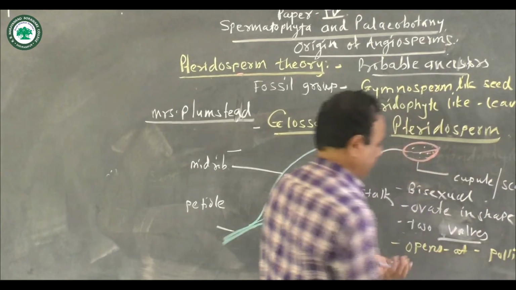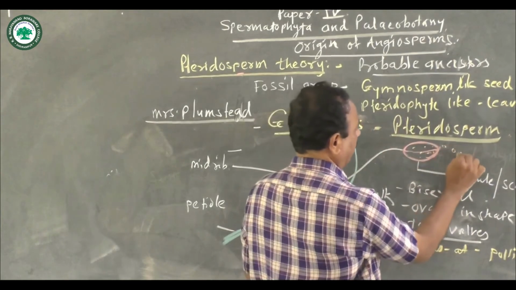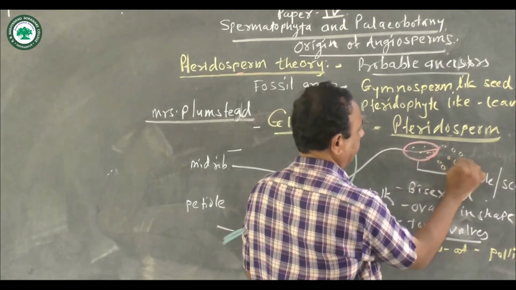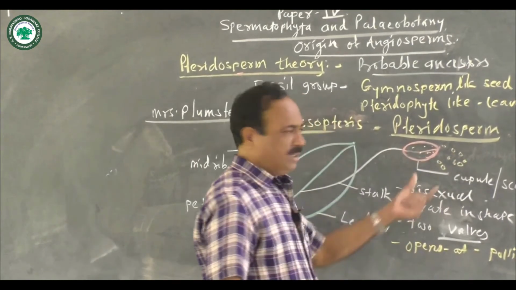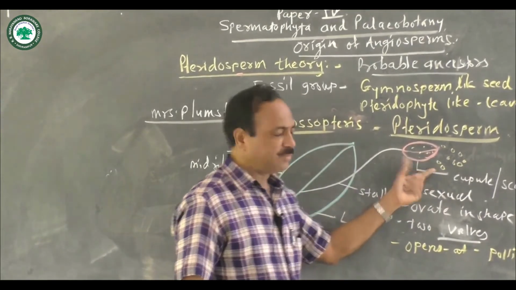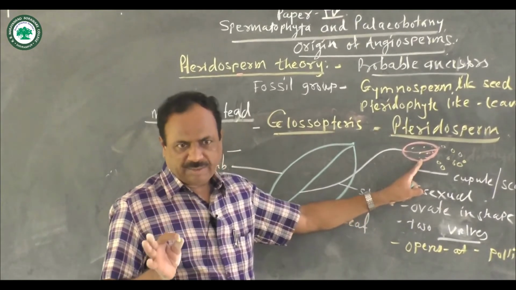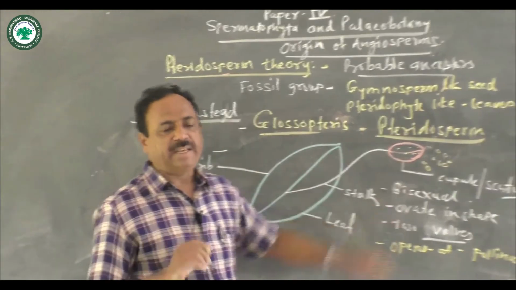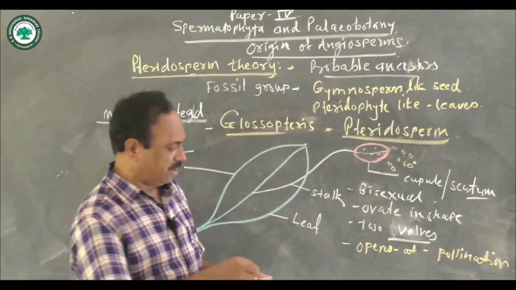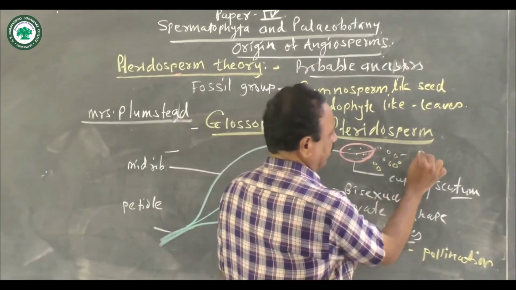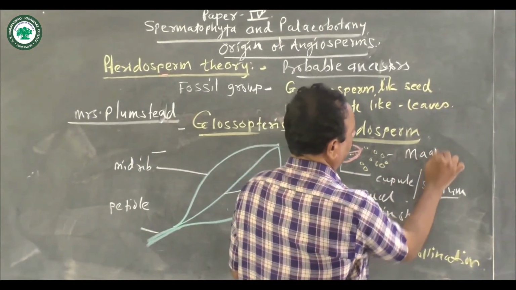And when it opens at the time of pollination, all the pollen grains come outside. These pollen grains are not winged. They are like the pollen grains of the angiospermic plant, that is the magnolia.